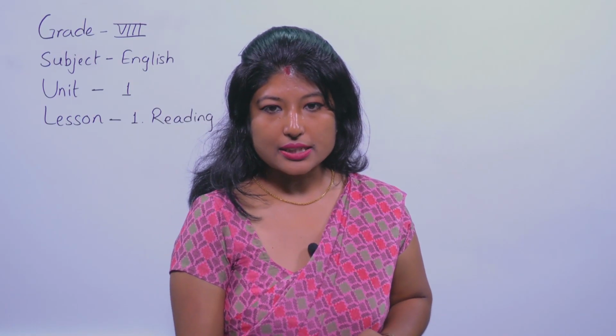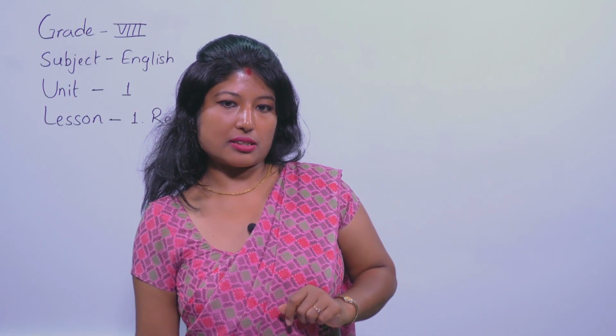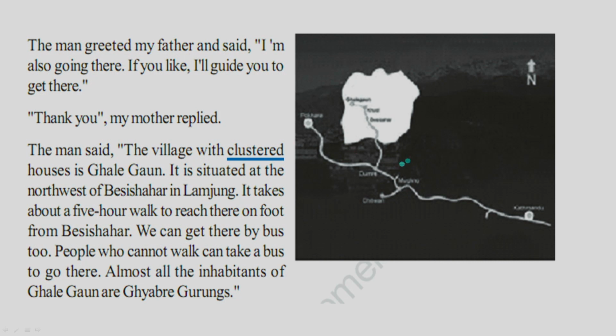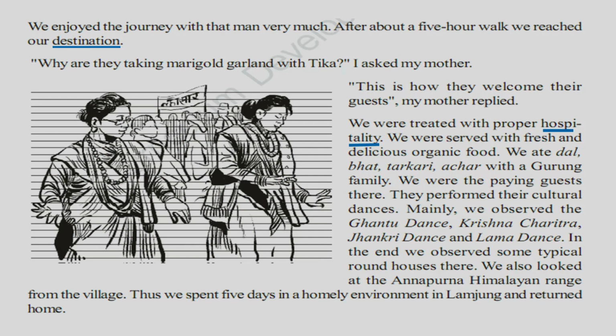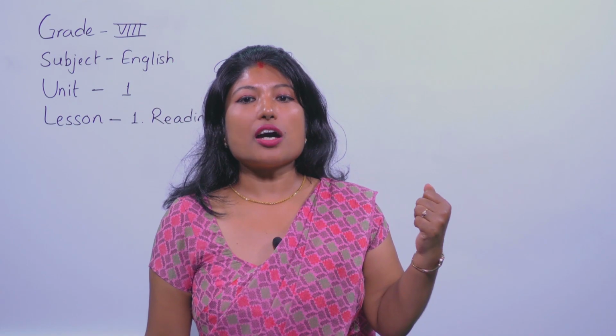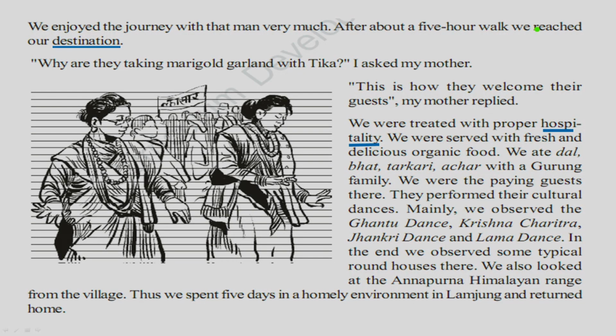Here's a map as well, but it's a little bit not clear. Anyway, let's move on. We enjoyed the journey with that man very much. The man was kind enough and interesting as well. That's why they enjoyed it. After about a 5-hour walk, we reached our destination.